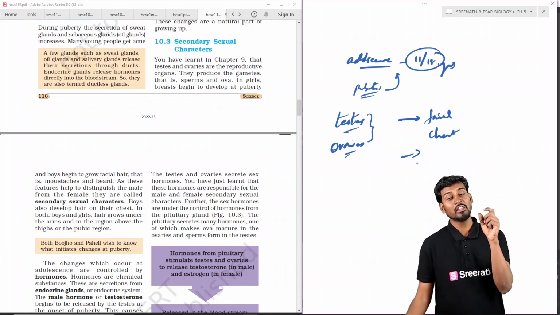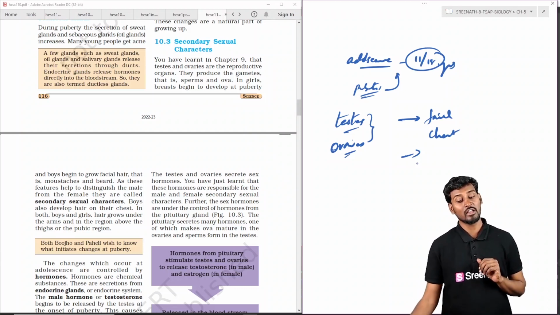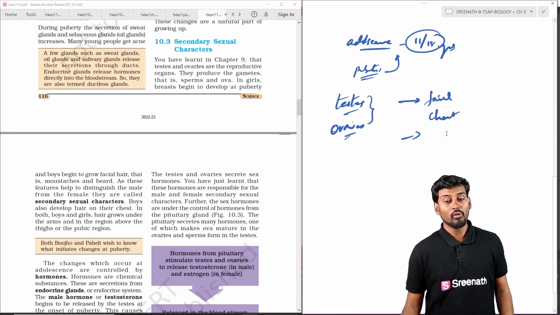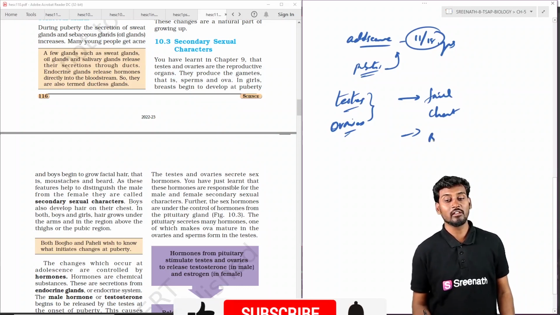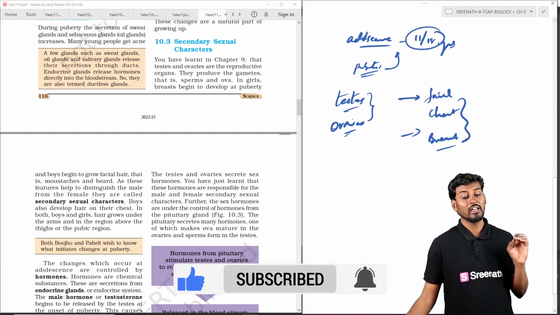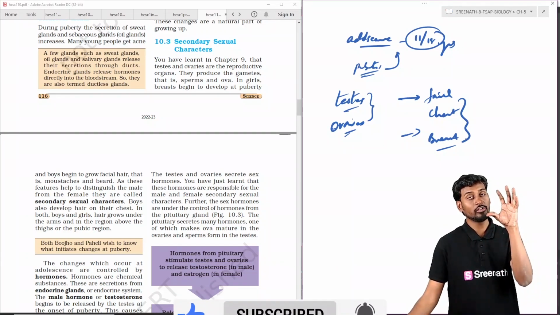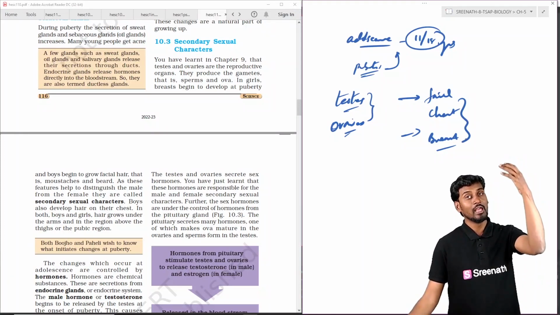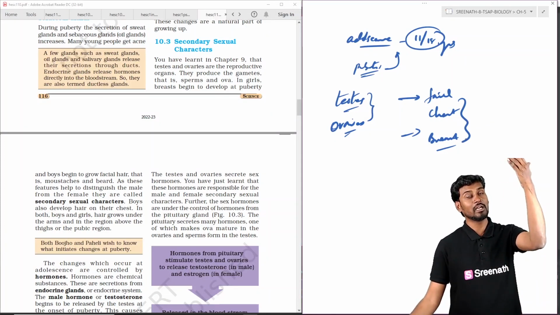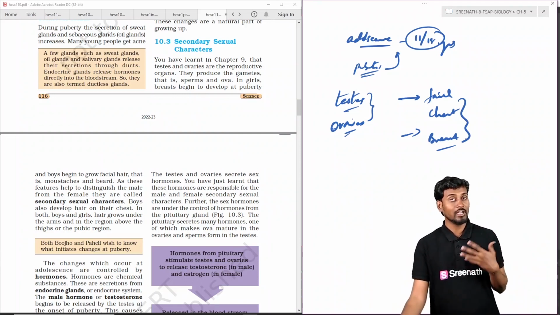So males and females are the ones who generally have this particular change in the secondary sexual characters. The change in the secondary sexual characters in males and females is generally related to hormones, that is, the endocrine glands. Endocrine glands are generally under the control of the brain, either the pituitary gland, that is the master gland, or the male and female glands, that is the male and female organs.